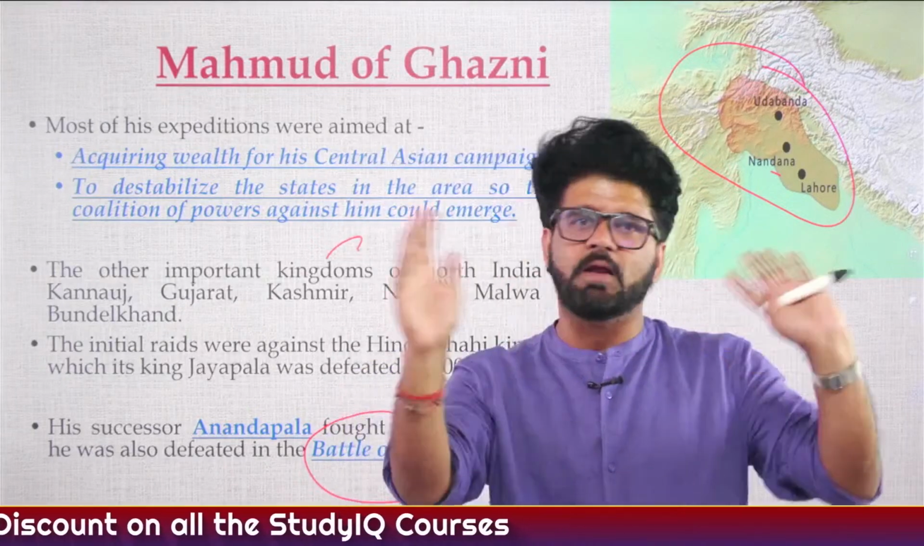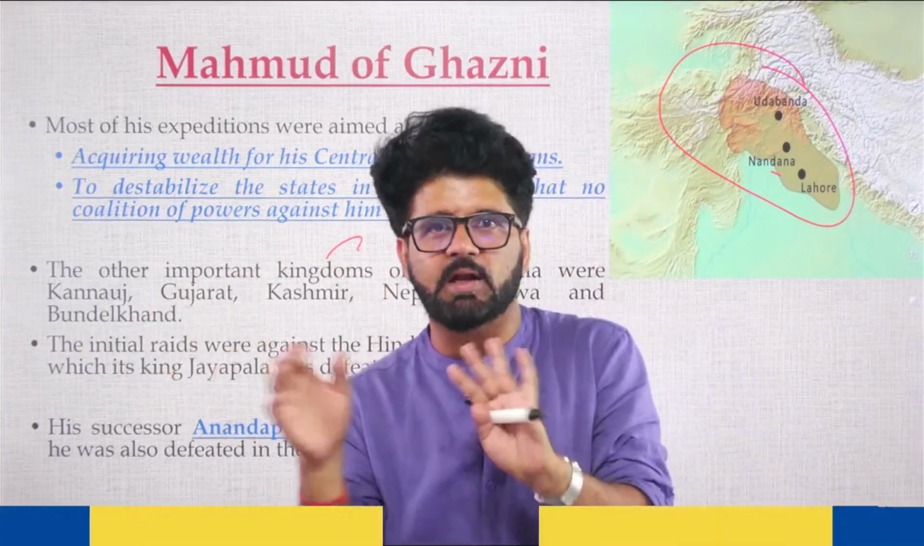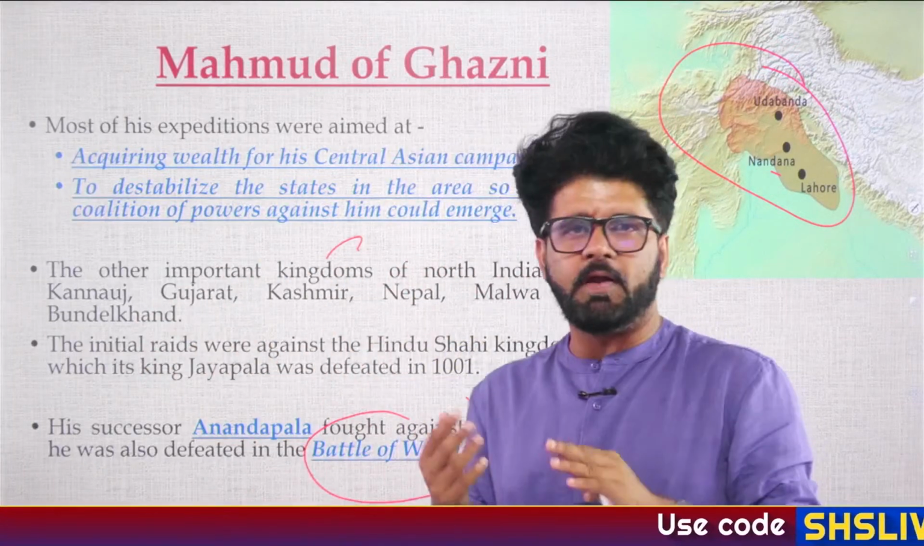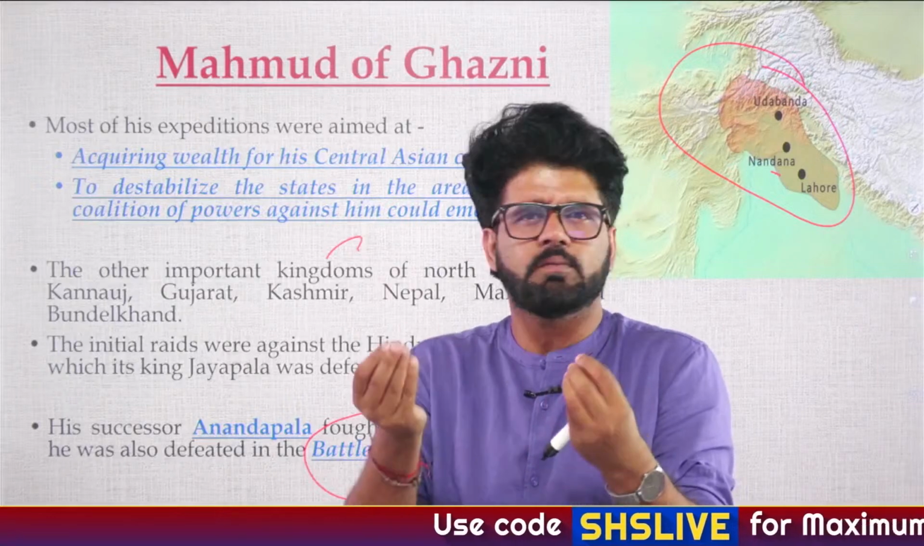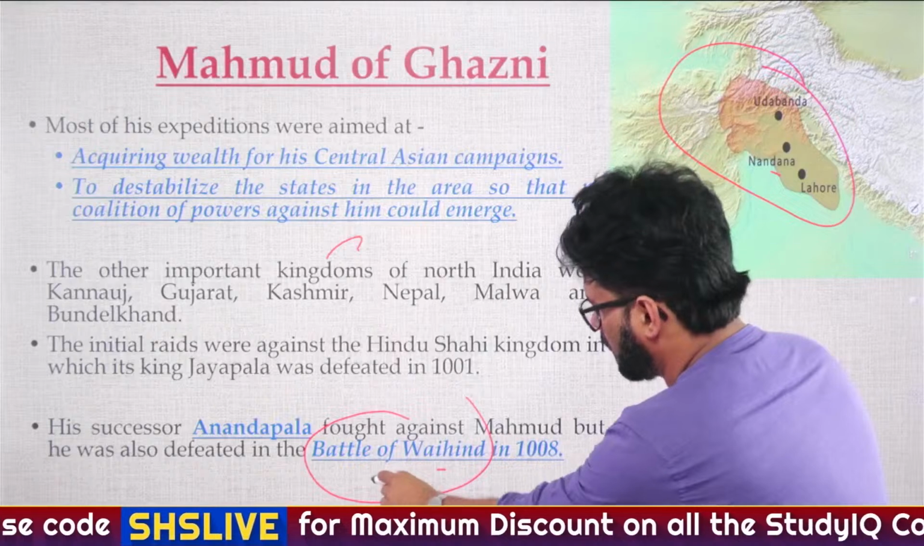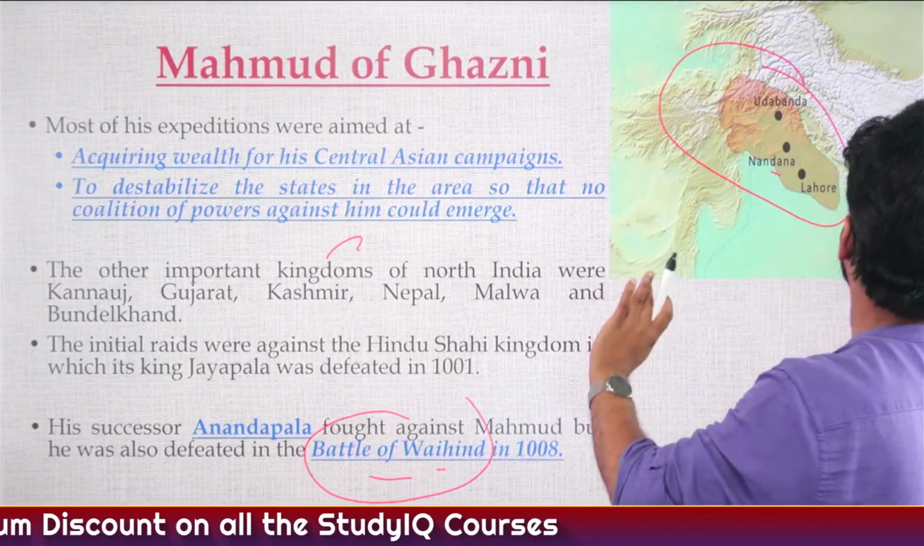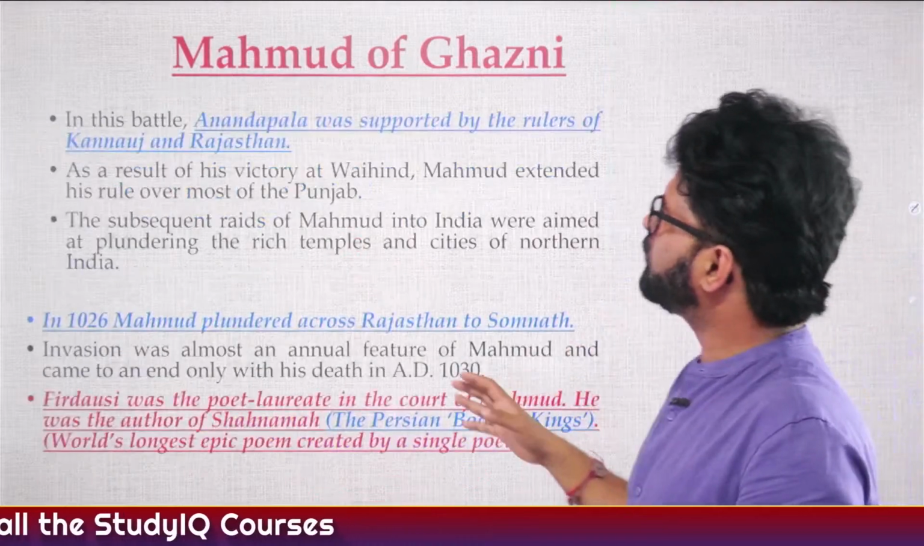Even Battle of Tarain, everybody knows. Battle of Chandavar, few know. Battle of Hydaspes or Battle of Jhelum, very few people know. Battle of Vaihind, I think only 2 or 3 people will know out of 100. So we have to know this Battle of Vaihind. Rest all this Hindu Shahi dynasty, what they did, etc., that is none of your concern. You don't have to read that much.